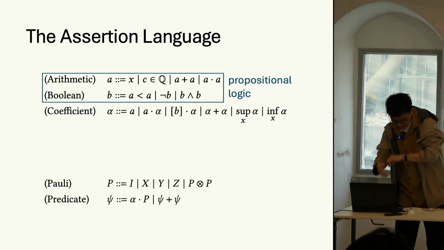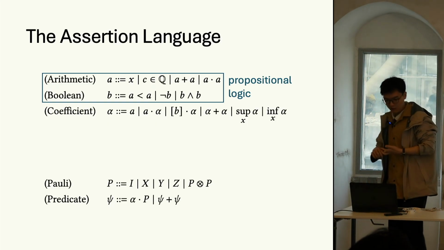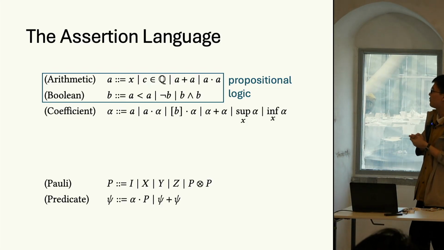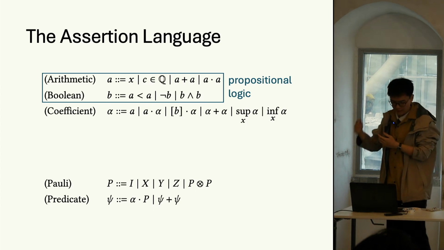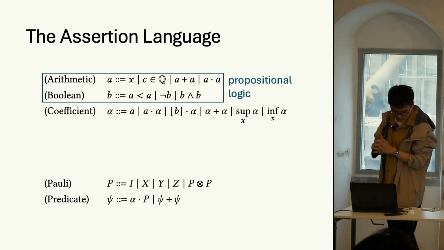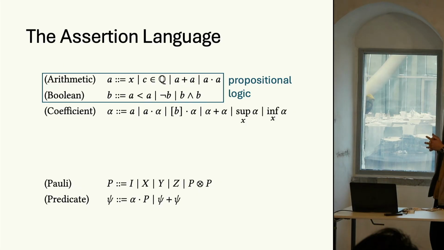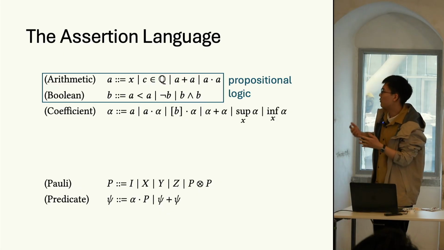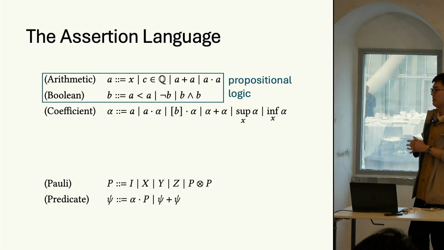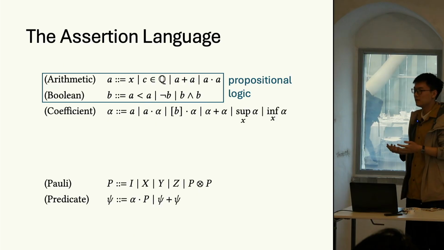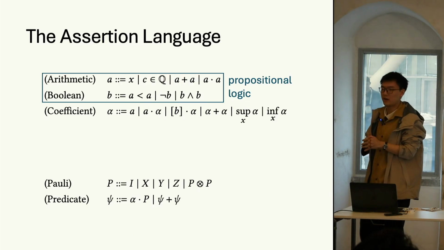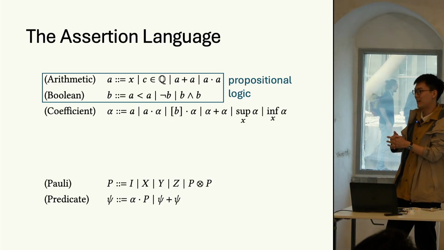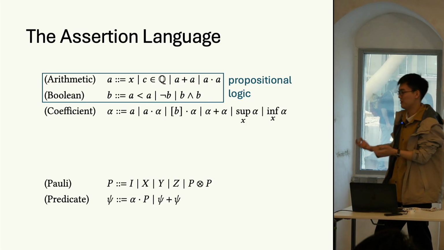Next I will present our assertion language, and its syntax is presented here. You may notice that the first two lines define the arithmetic and Boolean expressions in classical propositional logic. We only include rational numbers as constant symbols because the collection of rationals is a countable set. Only a countable set can be stored and manipulated on a practical computer.